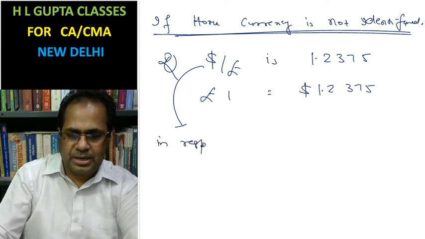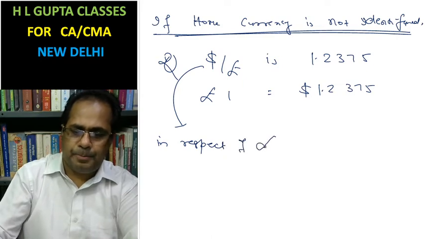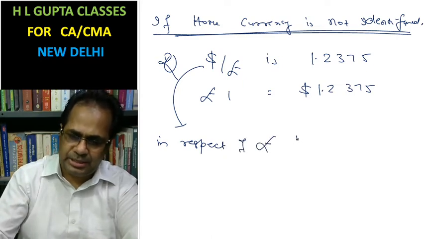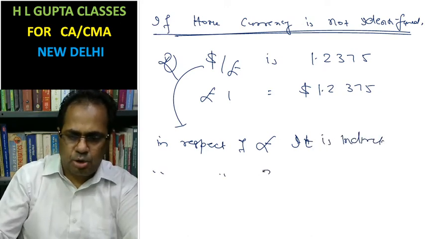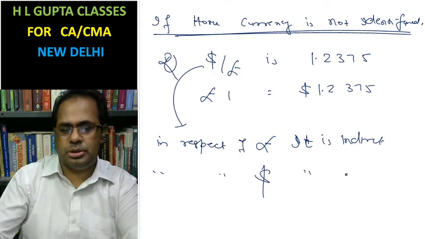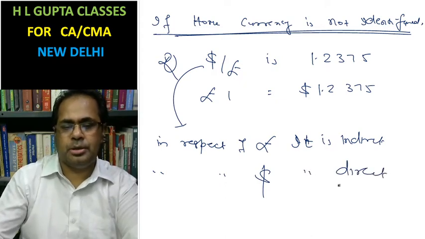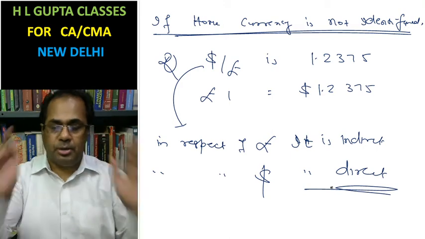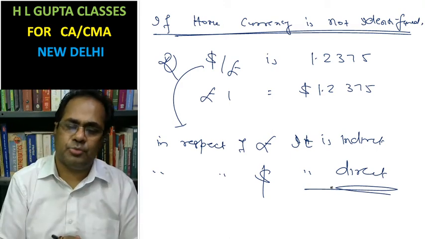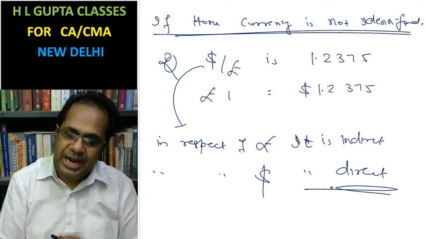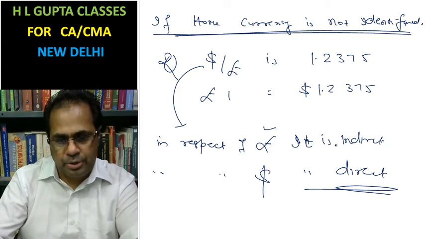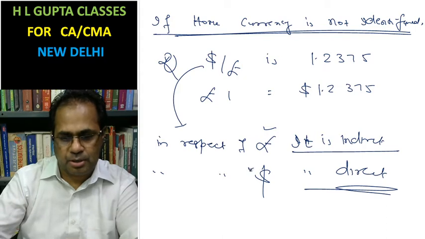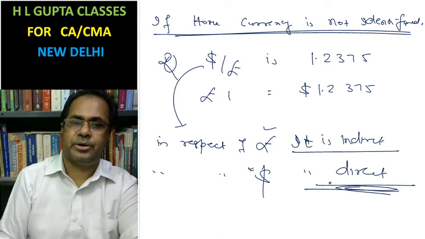In respect of pound, it is indirect. In respect of dollar, it is direct. Wherever home currency or foreign currency is not identified, you have to define it: in respect of pound, it is an indirect quote, and in respect of dollar, it is a direct quote.